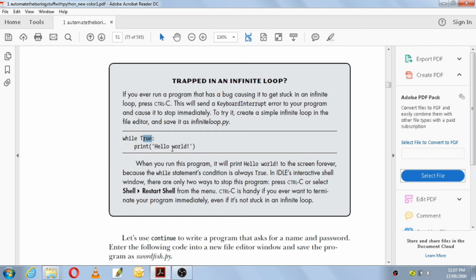If your editor has entered an infinite while loop, press Ctrl C. Your program will immediately break and you can come out of that infinite loop.